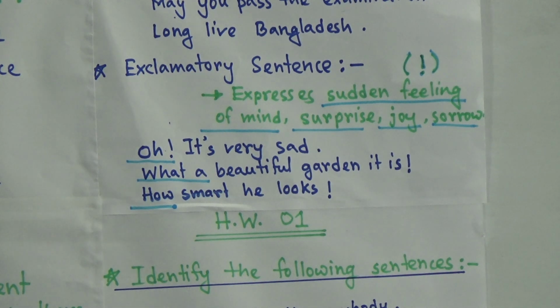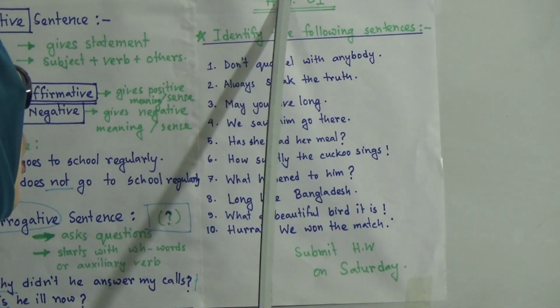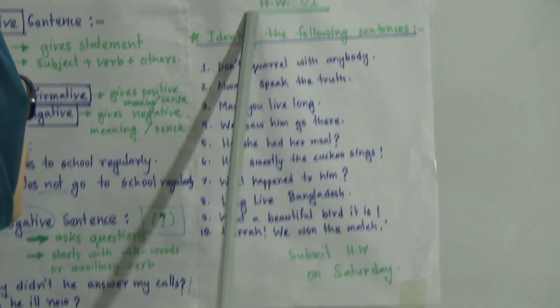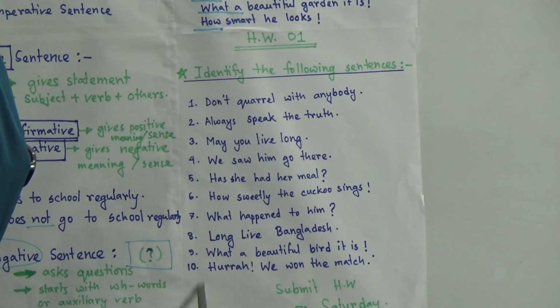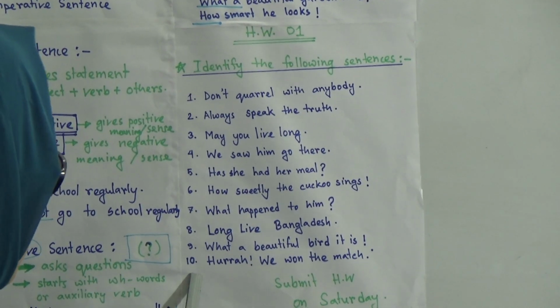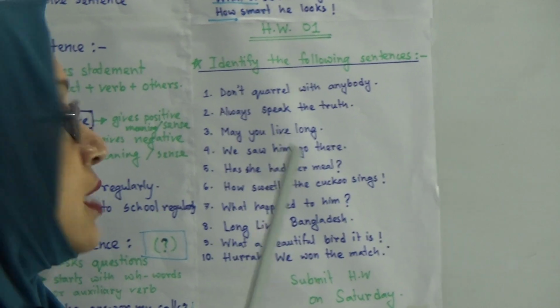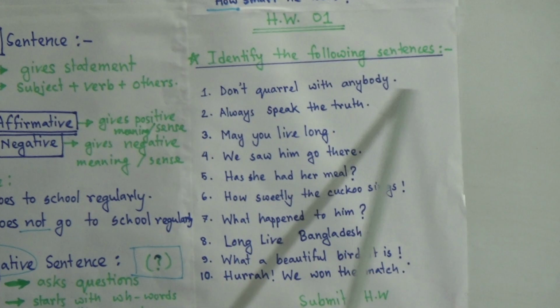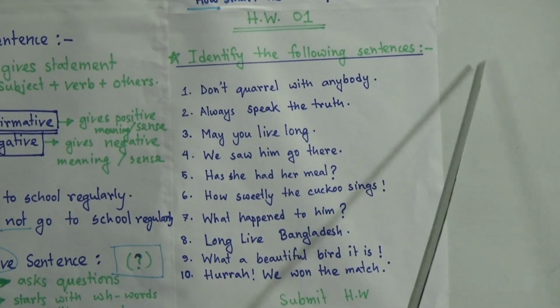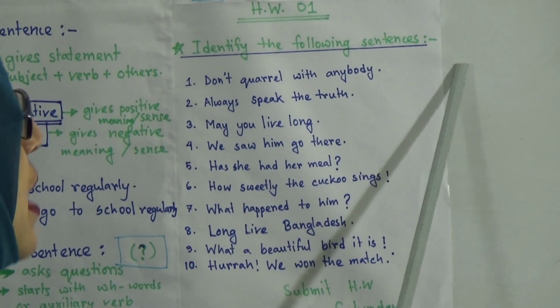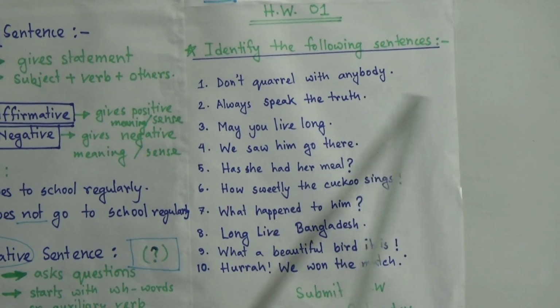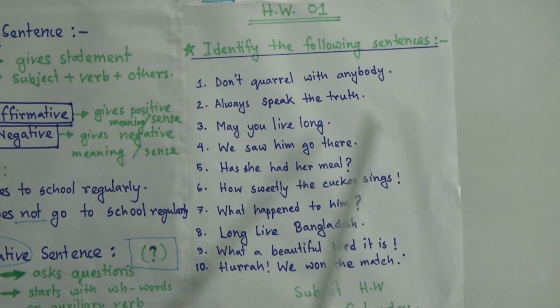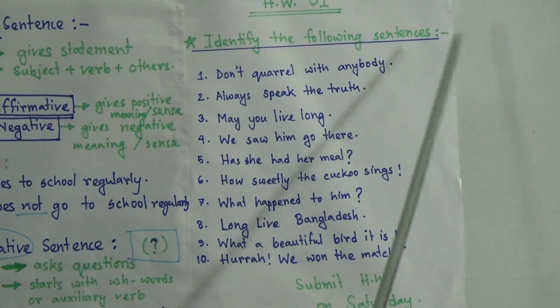So my dear students, today's discussion ends here. Here is your homework number 1. I have given 10 sentences here. You have to identify these sentences and write them in your homework copy, and beside each you will write the name of the sentence, in which kind these sentences will be included.